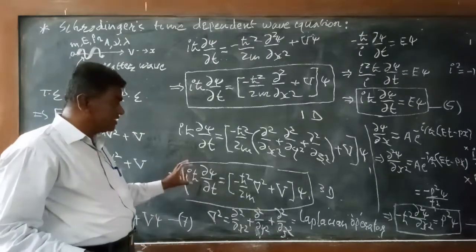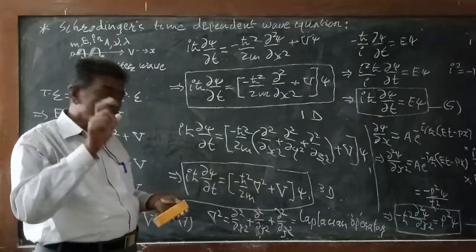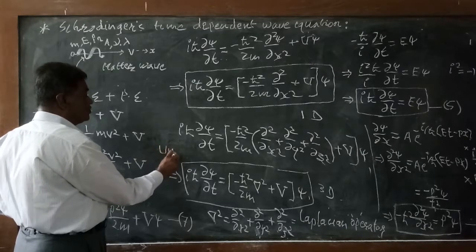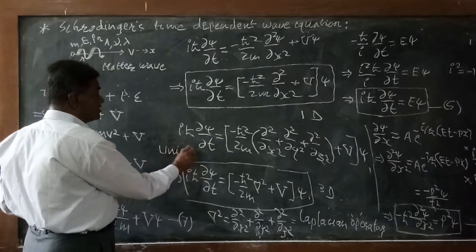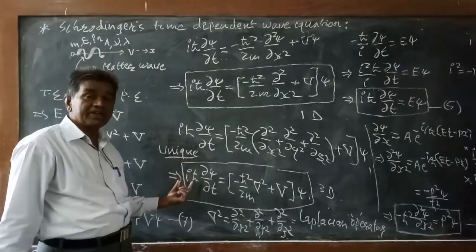From this it is seen that Schrodinger's time dependent wave equation is a unique differential equation. Why is it unique? It is unique because it contains the imaginary factor i.